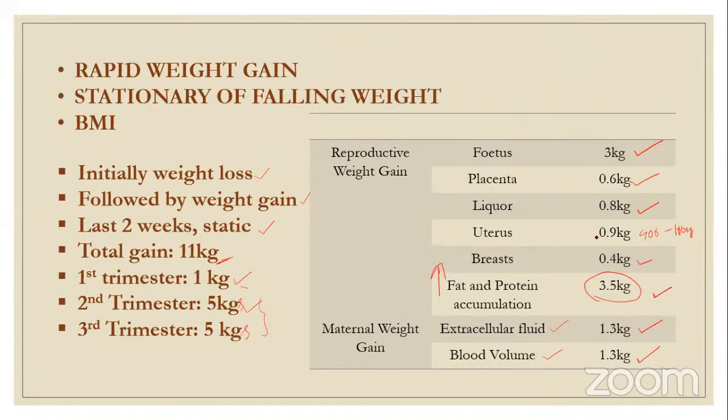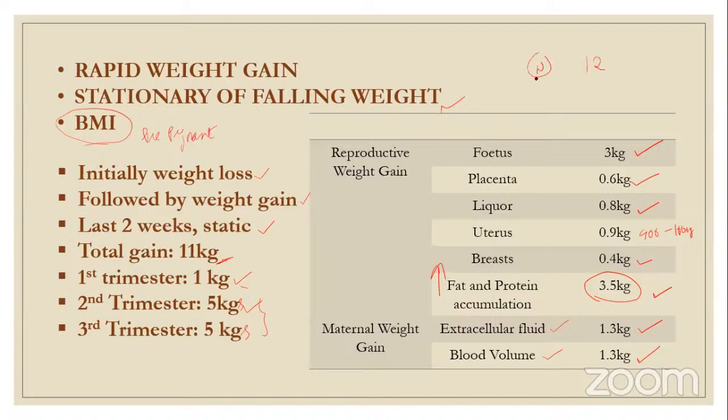So what happens? Initially there is weight loss, that stops, and then there is rapid weight gain. And the weight gain in a pregnant woman is always calculated in relation to the BMI of the pre-pregnant state. For a normal BMI, the allowed gain is around 12 kgs.